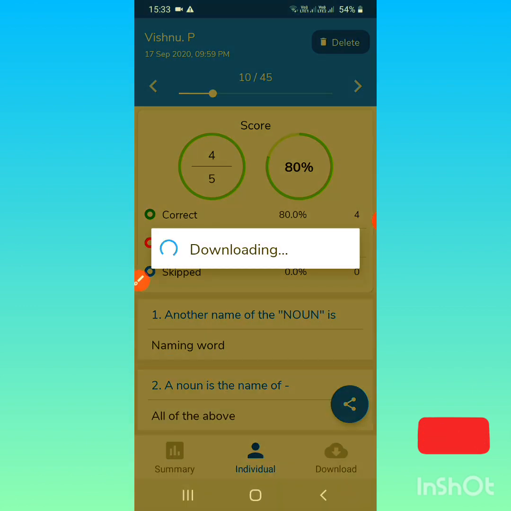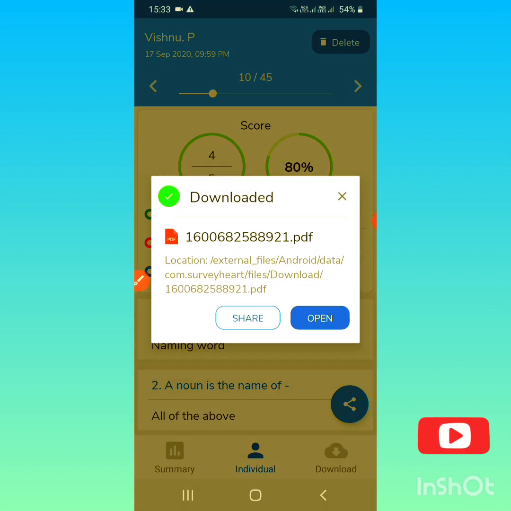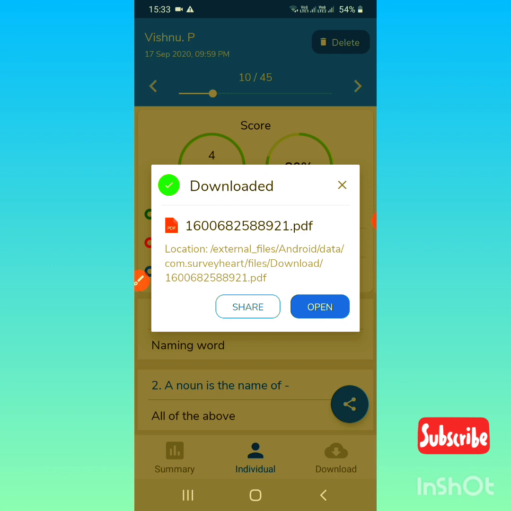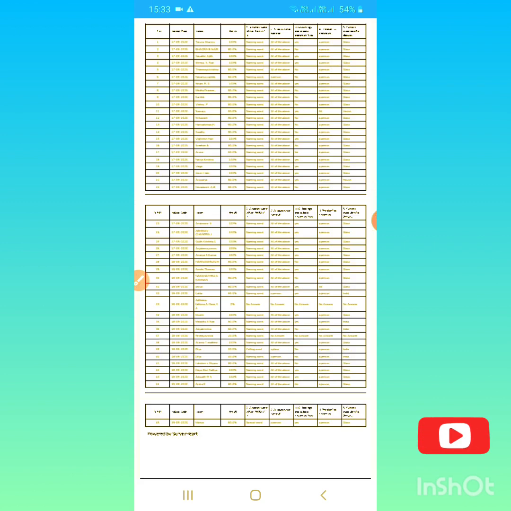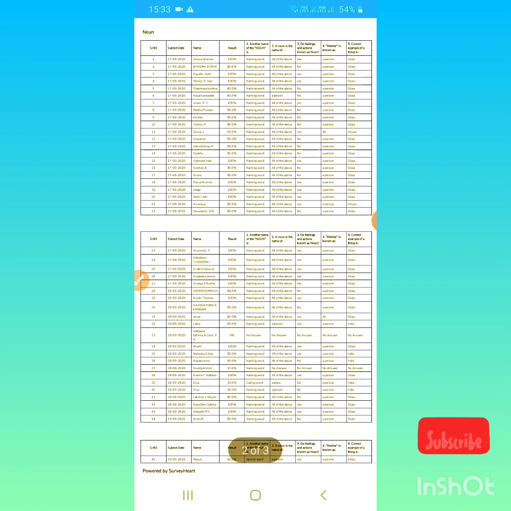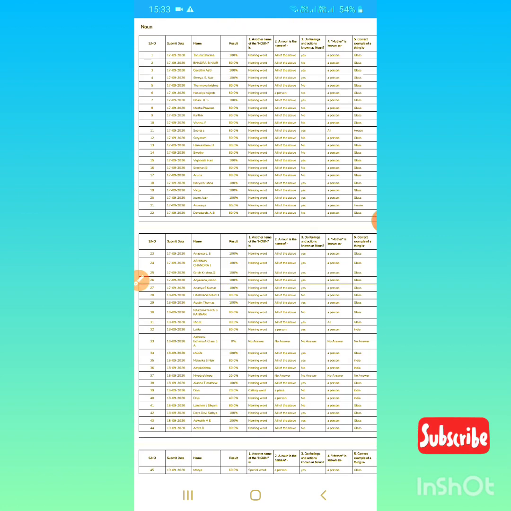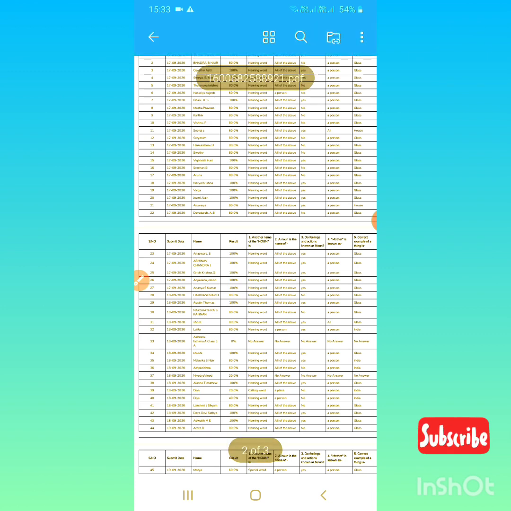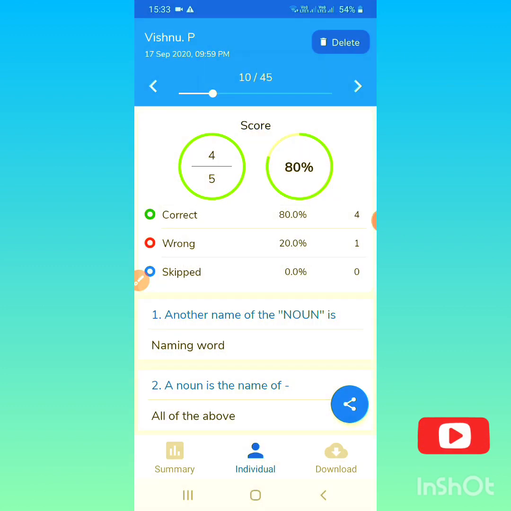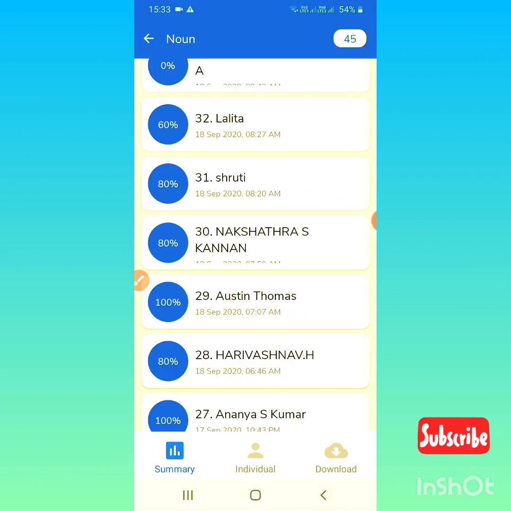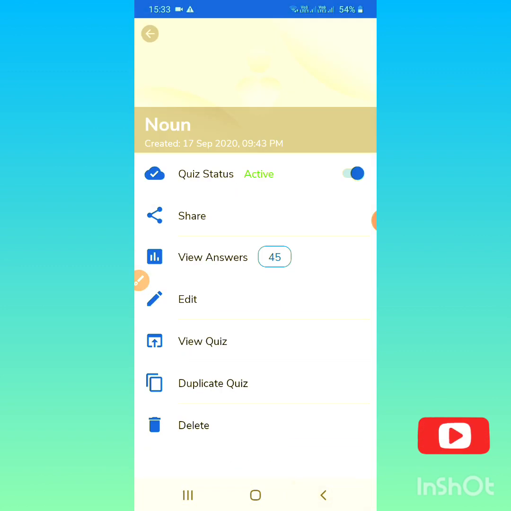If I download it and press the open button, then you can easily see it here. We don't have to do anything, you only have to share this PDF. In this PDF you are watching here the serial number, submit date, name, result, and your question which you have created for students. So I think this is a very good app for children. Let's also talk about how to create the question, and you can see all the answers.